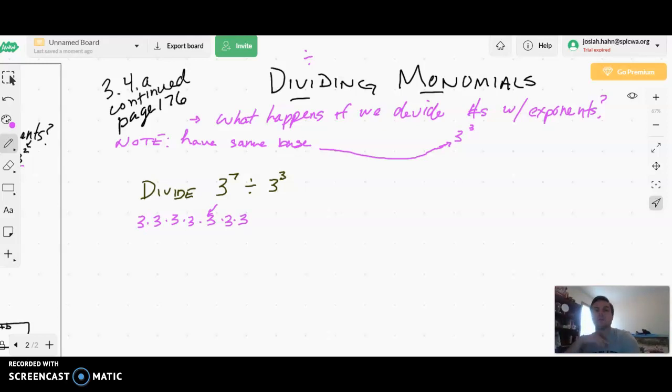And what we are doing is dividing that by 3 to the 3rd power, or 3 3's multiplied together. Now, we're going to write this a little bit differently because it helps us understand this. You guys know that, like, if I told you to do 1 divided by 3, you could rewrite that as 1 over 3. We can do the same thing here. If we were thinking about 3 to the 7th power divided by 3 to the 3rd, we could rewrite that as 3 to the 7th over 3 to the 3rd, right? These are the exact same thing. It's just a different way of arranging it, but that way of arranging it is going to be important for us as we try and do the second part of this.